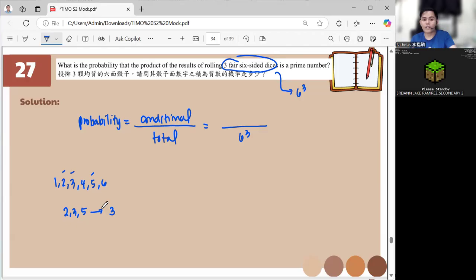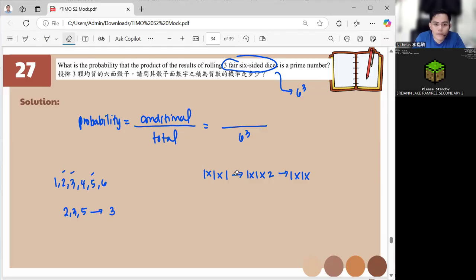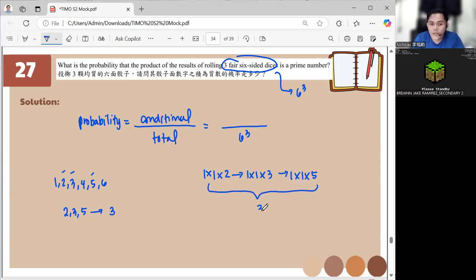We can only have it as 1 times 1 times 2, or 1 times 1 times 3, prime, then 1 times 1 times 5. There are only 3 of that, right? So 3 ways. In those 3 ways, you can arrange it 3 times.